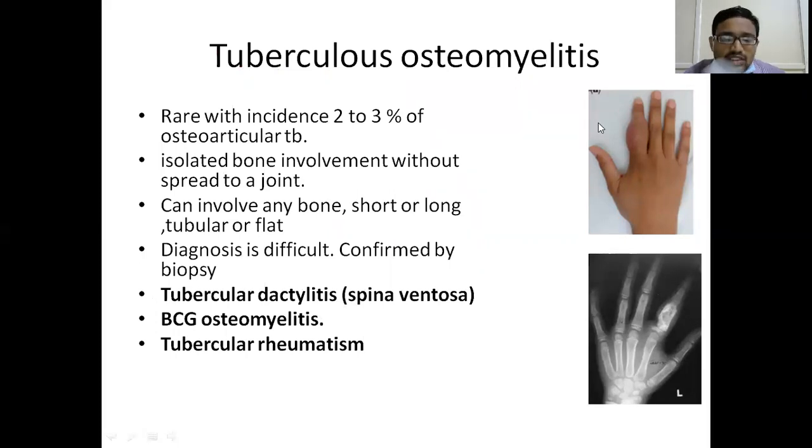Tubercular osteomyelitis has to be osteomyelitis without joint involvement, only pure bone involvement. This is very rare, and if it is involved, then we have to differentiate it from chronic osteomyelitis of the bone. How do you differentiate? Chronic osteomyelitis will be discussed later on by my colleagues. But how do you differentiate chronic osteomyelitis from tubercular osteomyelitis?